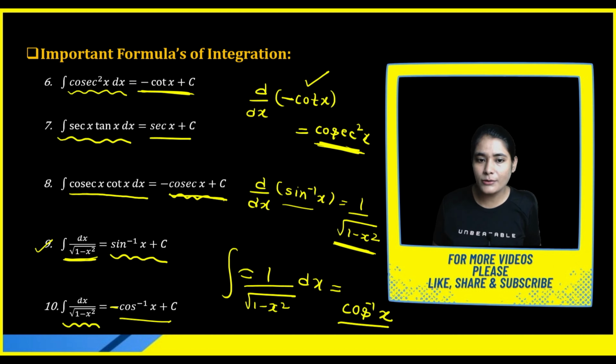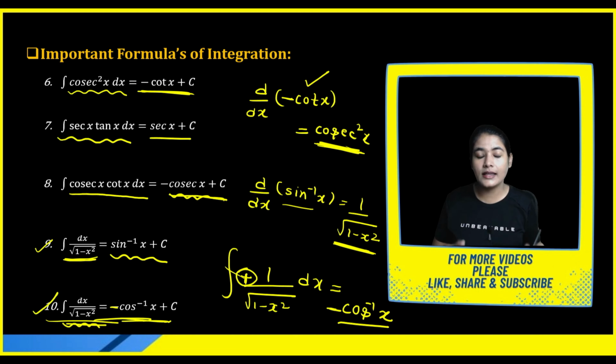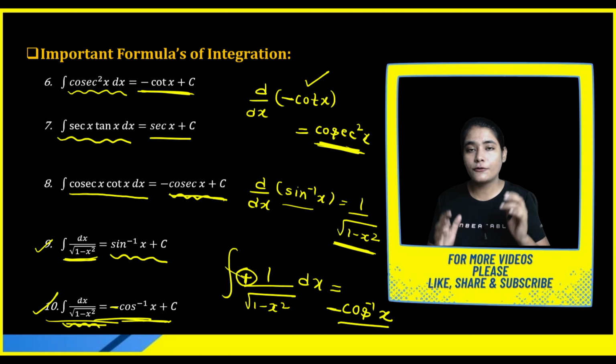Okay, if you don't want the minus sign here, you can shift this minus to the right-hand side. So this will become minus and this will become positive. That's what I am representing in formula number 8. Okay, so first remember all the formulas of differentiation.